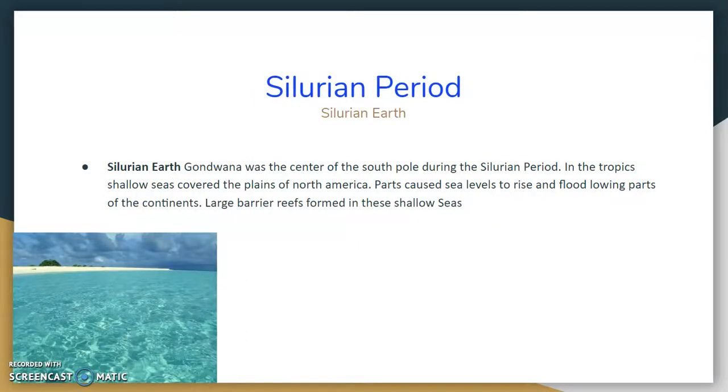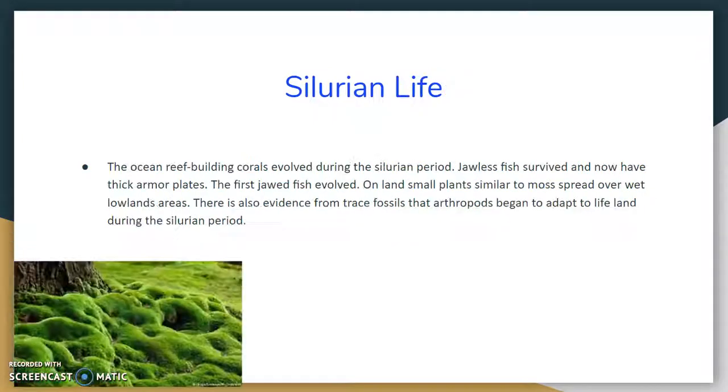Now to the Silurian period. Silurian Earth. Gondwana was centered on the South Pole during the Silurian period. In the tropics, shallow seas covered the plates of North America. Parts caused sea levels to rise and flood, lowering parts of the continents. Large barrier reefs formed in these shallow seas.